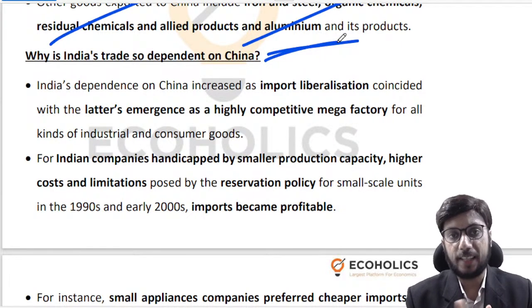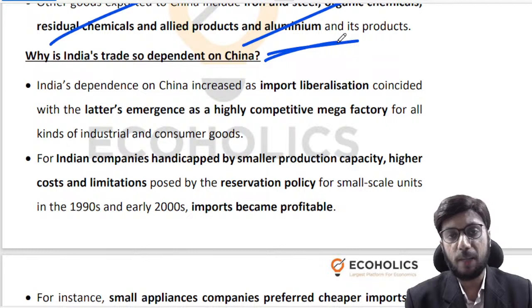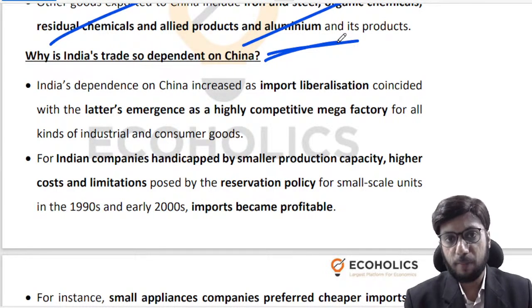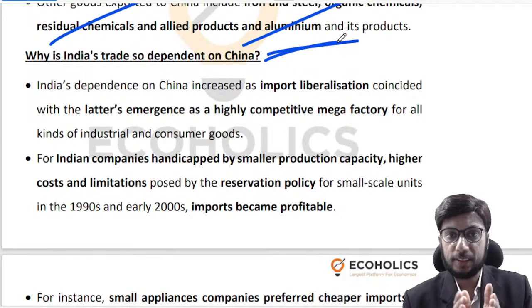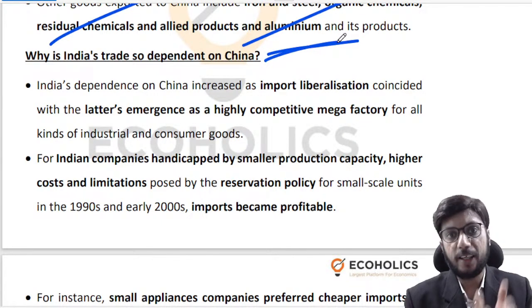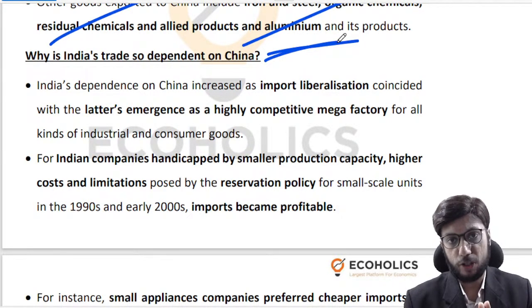Please note, friends, that in examination, two kinds of questions are asked. One is an information based question, where if you have the right information in the right manner, then you'll be able to tackle that question. And then there is a second, more difficult kind of question, which requires you to have particular information and then use that information to take an informed opinion or an informed stand, right? So whichever kind of question gets asked to you, the most important point is that you should have the right amount of information in the right direction, right? So now I have given you the right information vis-a-vis India's trade with China.